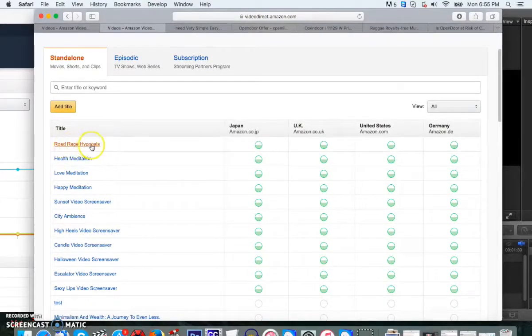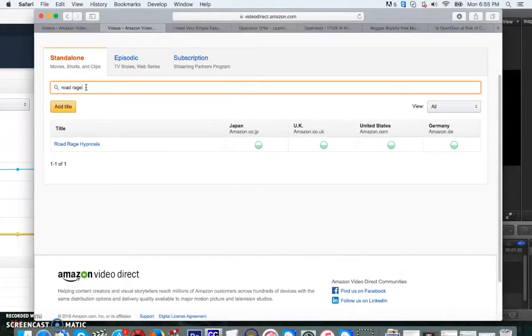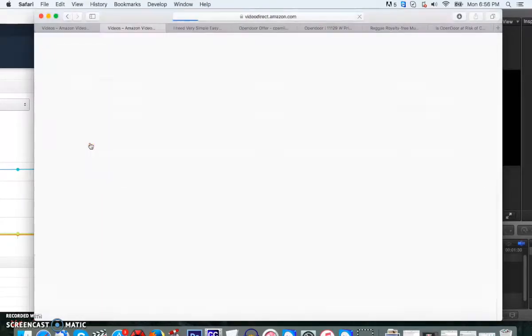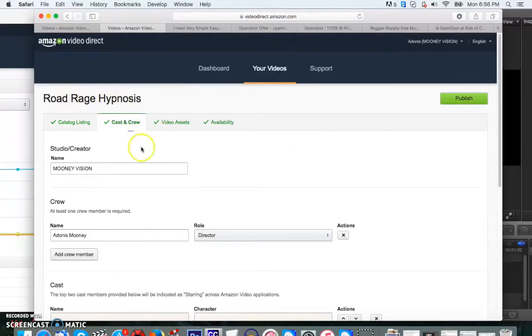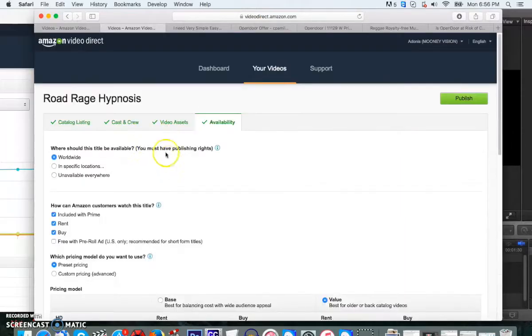Okay, and also we're going to have multiple uploaders working on these jobs at the same time. So even though this Road Rage is right here, say you start working on some other ones, you might start noticing other ones showing up that are done by other people, and you might notice yours starts moving down. If you ever need to find one that you did, all you have to do is search right here. So like road rage, I'll just type road rage right here and press search, and you can pull up the one that you're working on. And to go back in and edit stuff, all you have to do is click on the one that you want to work on, and you'll be back in here. And you can change any of the pictures, any of the settings to how they need to be.